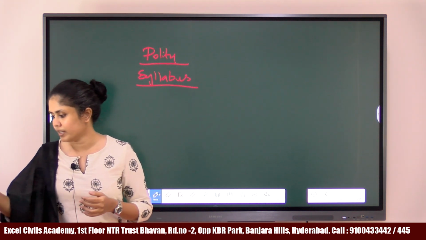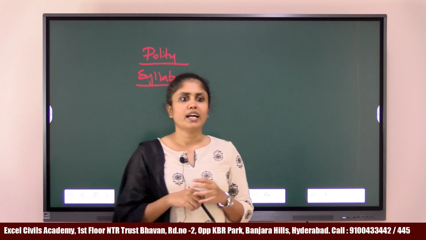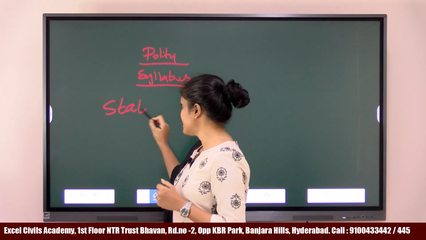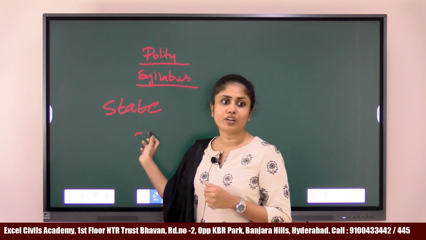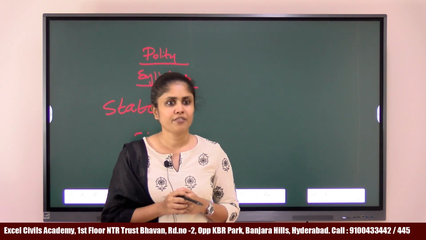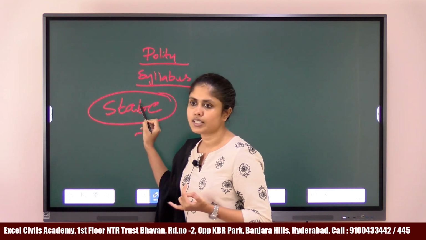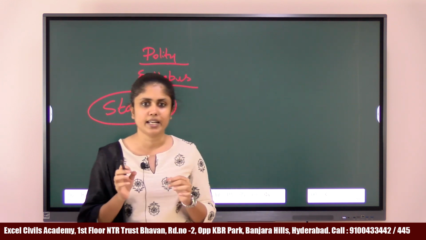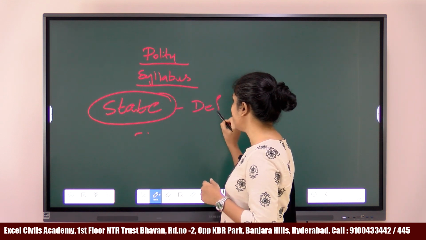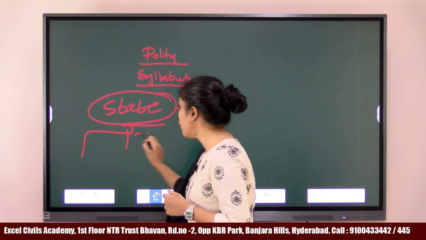Now the second topic. The second topic is various organs of the state. So we'll try to understand the meaning of the term state. What exactly is state? Now this particular word is different from our state government. All of us know what state government is, we know what central government is. But the term I have mentioned here, the word state or the term organs of the state, is different from your state government and central government. So we'll first try to understand the definition of the term state, and we'll also try to understand what the organs of the state are.